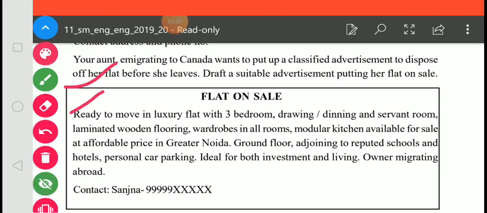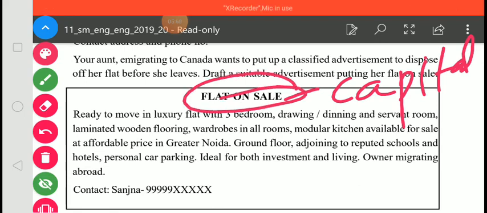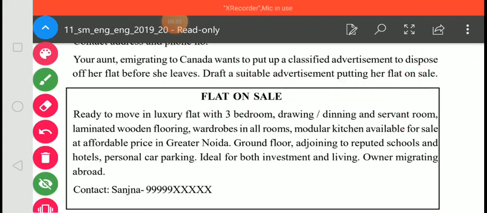So that's why you will start and try to write in capital letters. As in notice also, we discussed that the word notice should be in capital letters, and in situation vacant and wanted also we discussed that this heading should be in capital letters. In the same way here, flat on sale or flat on purchase, whatever it is, should be in capital, okay students.